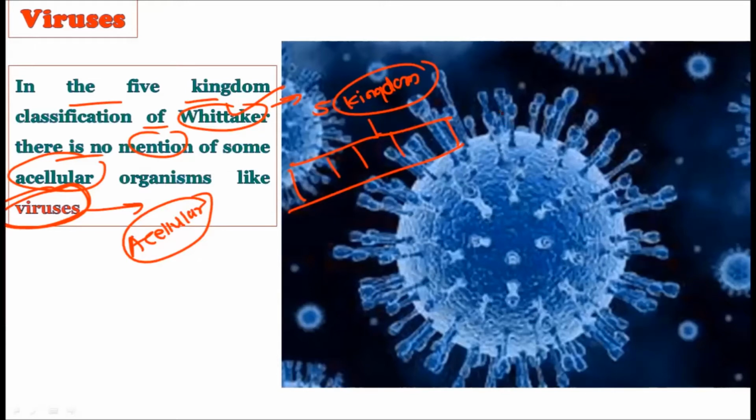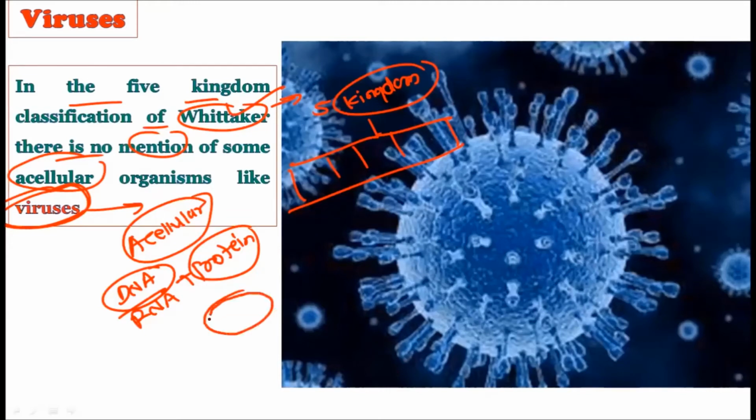Because viruses, as you know, have a genetic material, either DNA or RNA, plus the protein coat. We cannot consider this thing as a living thing, because to be living, what is necessary? There should be a cell. If there is a cell, then and only then do we consider that this thing is a living thing. Now, why are we considering the cell as a living thing? Because the cell can perform metabolic activities. All the metabolic activities can be performed by the cells, and due to this metabolic activity, the cell is considered living. After that, these cells are able to reproduce, right?